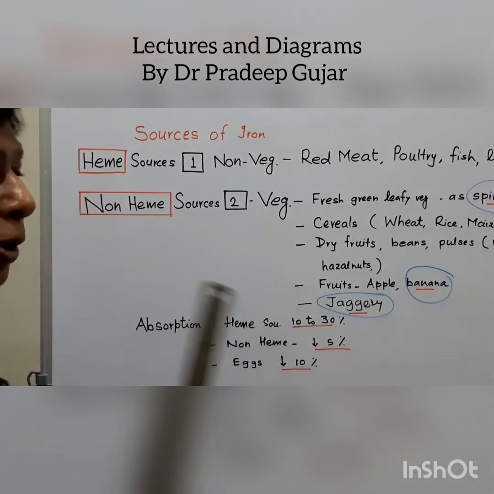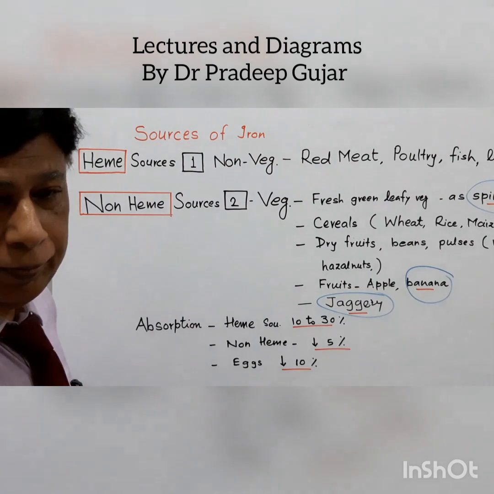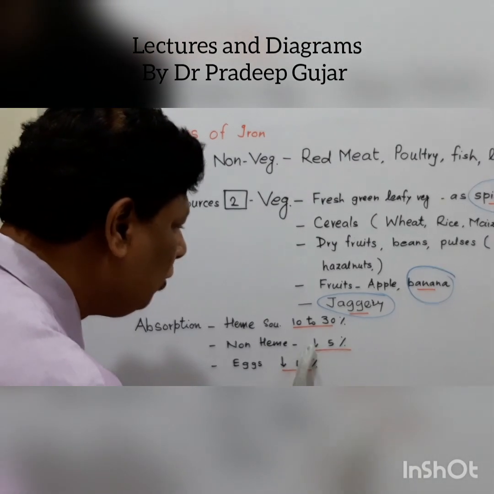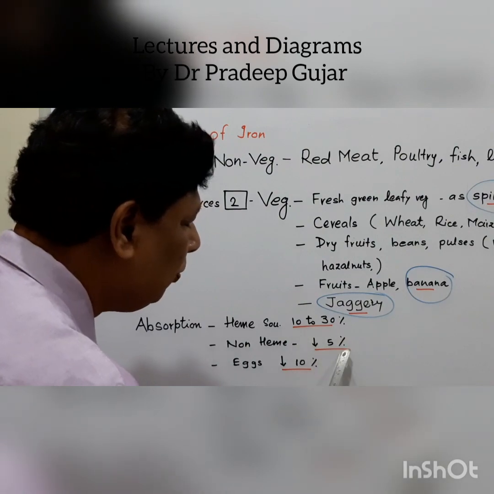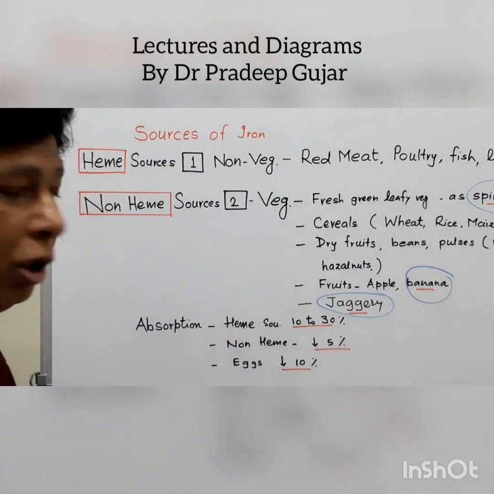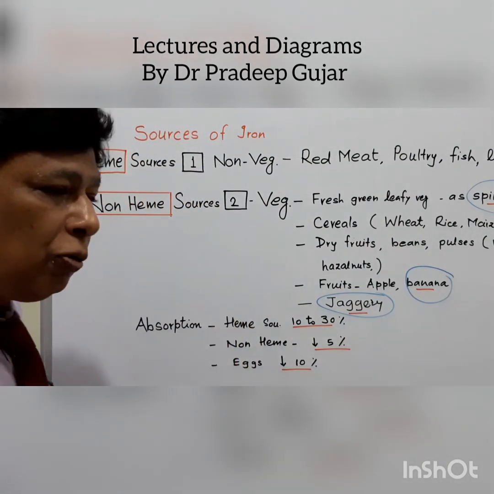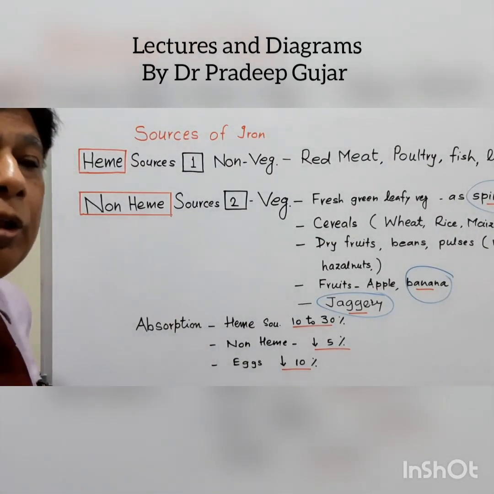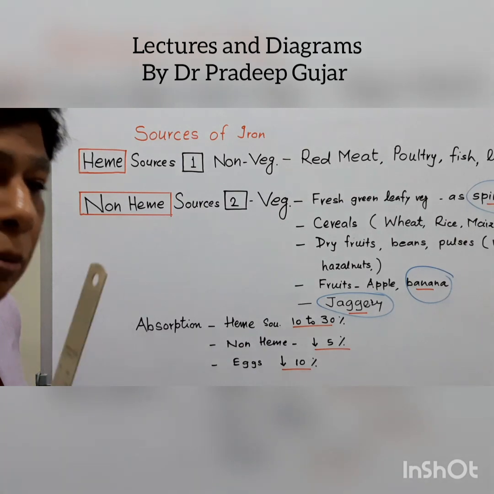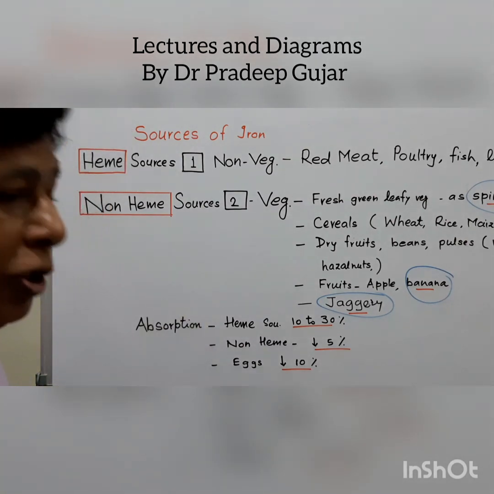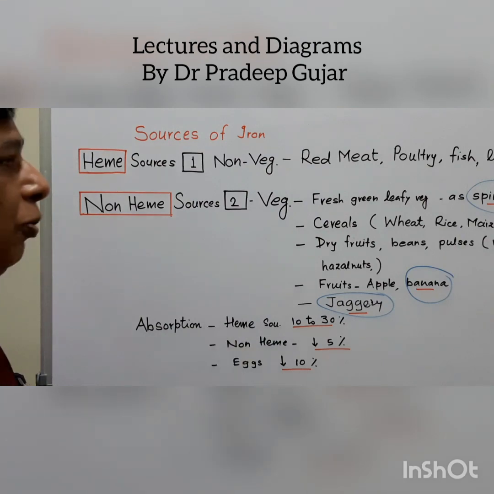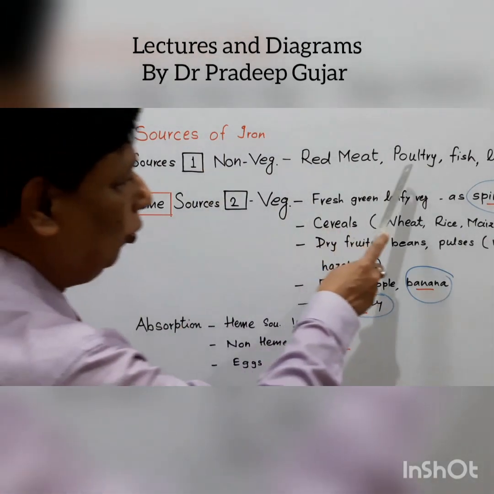Now, the person who is vegetarian, the absorption of the iron from his food is just 5% or even below that. So, a person who is vegetarian is more prone to get nutritional anemia because of the deficiency of the iron in his food, as compared to the person who is taking the red meat or poultry.